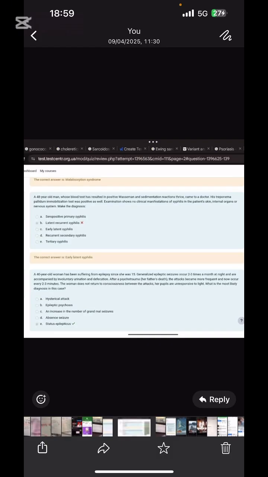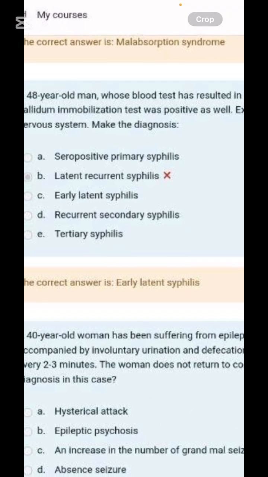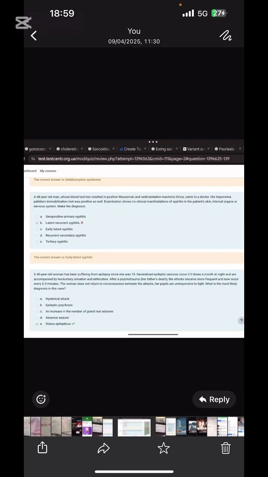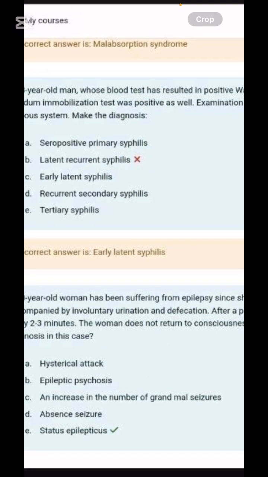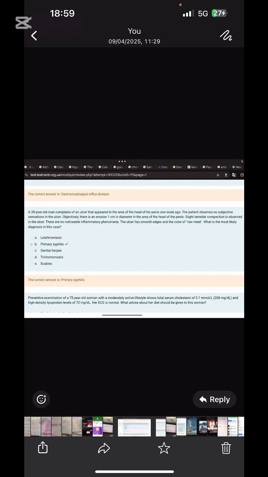Please take a screenshot and look at my mistake. What I did is I marked latent recurrent syphilis. What I had to mark is early latent syphilis. Now we know that there is nothing like recurrent syphilis with the patient. When the examination shows no clinical manifestation of syphilis on the patient's skin, what you are going to mark is early latent syphilis. Next is primary syphilis.